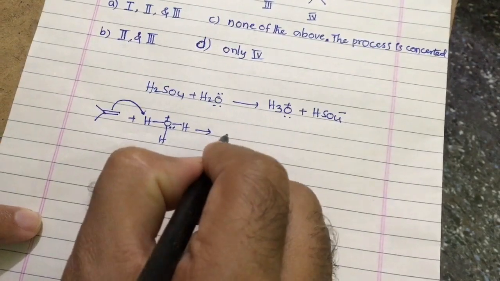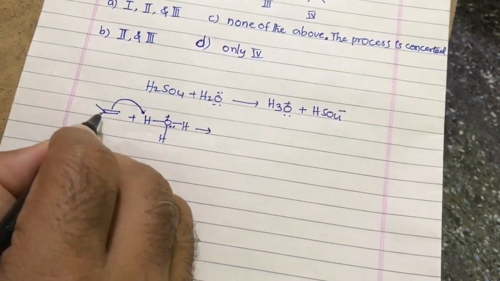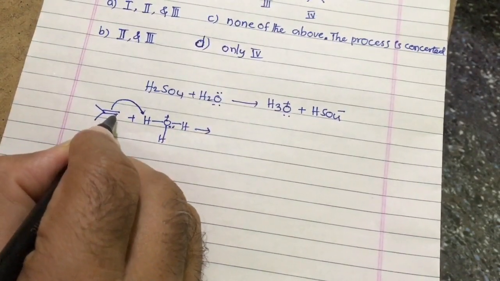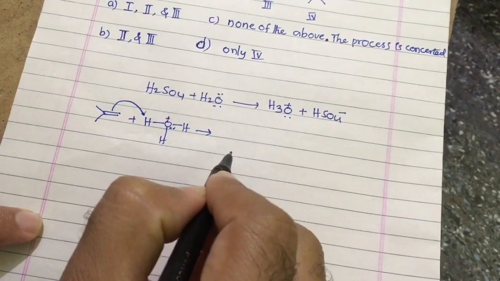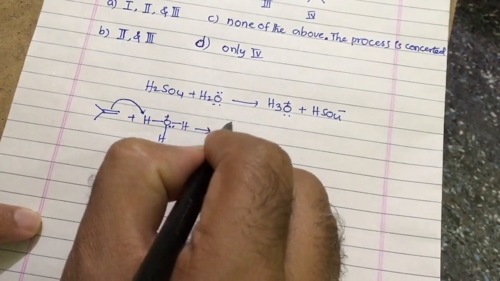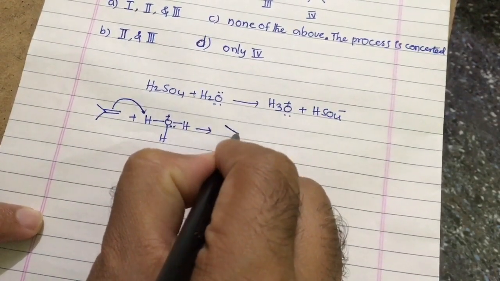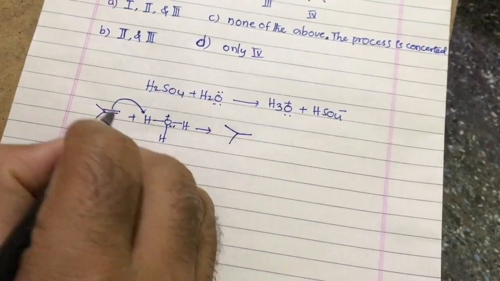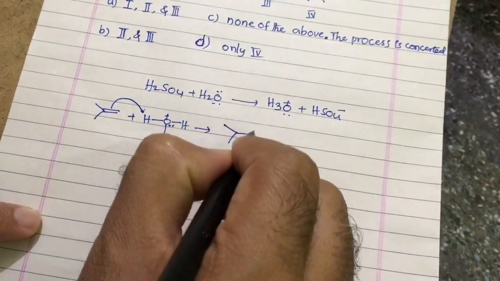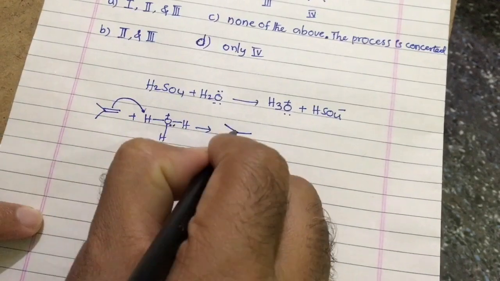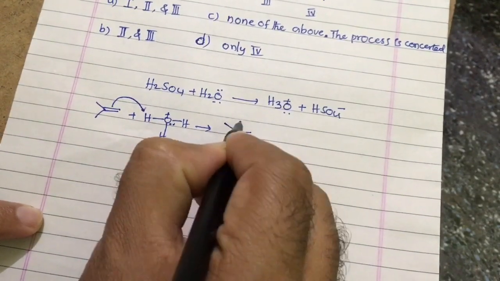Then it forms a tertiary carbocation. If H+ is added here, then it forms a primary carbocation. A primary carbocation is less stable than the tertiary carbocation. Therefore, we will get this CH2, this is CH3, and the carbocation is formed here.